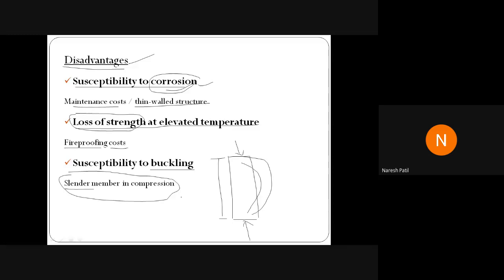If you don't have skilled labor, then it is again a loss to the structure. The structure may fail due to bad workmanship if you don't have the proper machinery and skilled labor. That is one more disadvantage in steel structure.